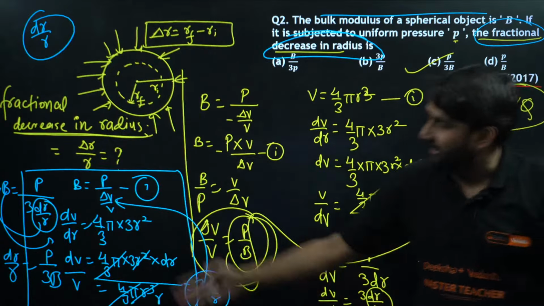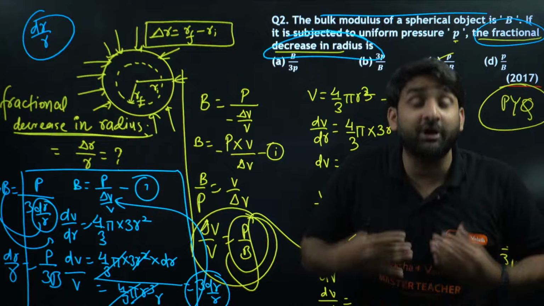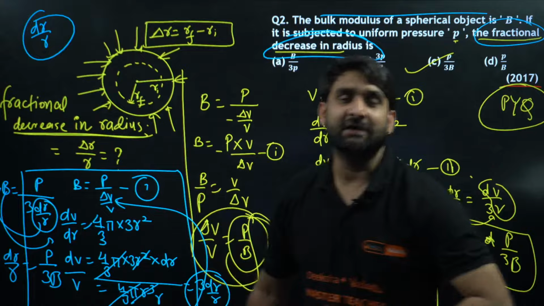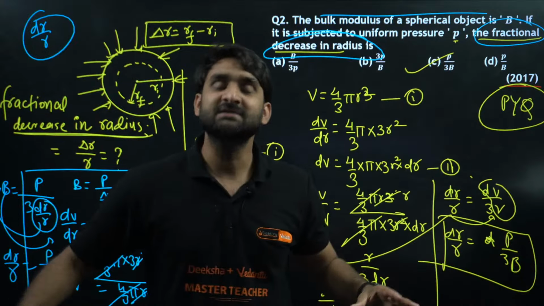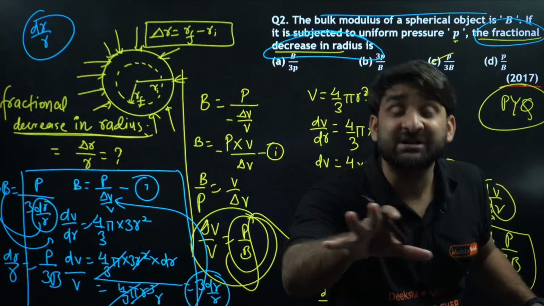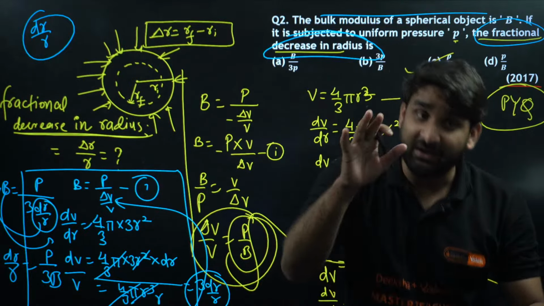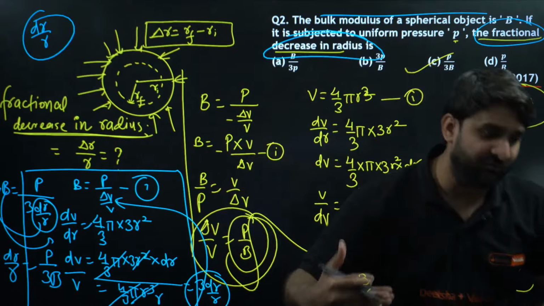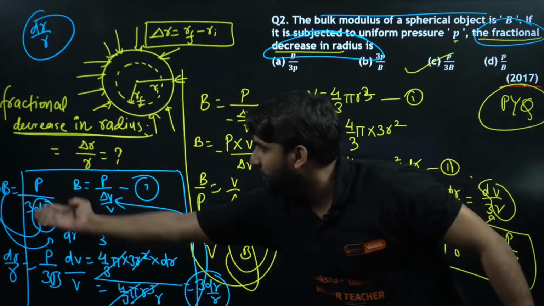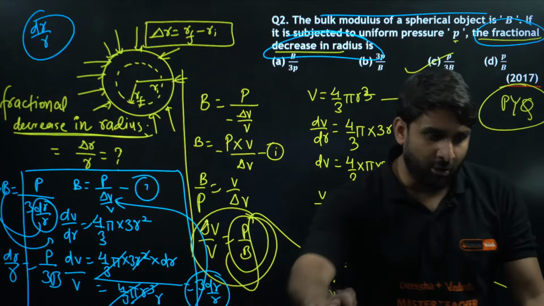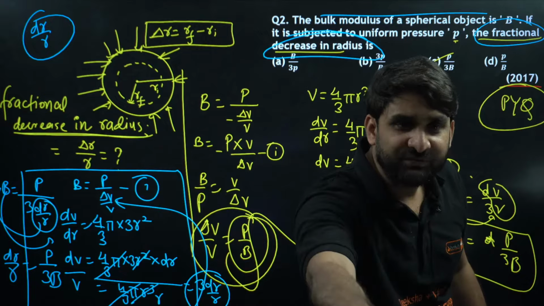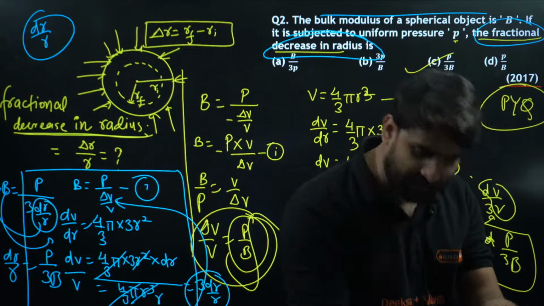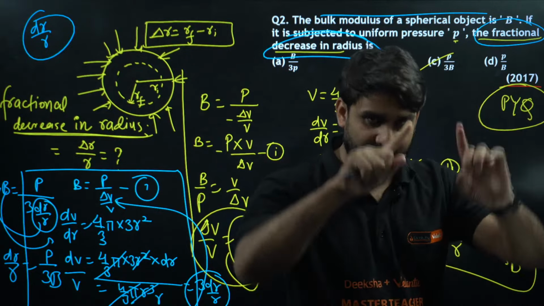I can solve this question in a very simple manner as well, but my intention is to give you clarity. There are different varieties of students in this live session. Some students' doubts are fully clear, some are moderate, and some are still facing challenges in solving physics numericals. That is why I am using this method, so that I can give you a clear approach to solving numericals in physics. I hope this is clear to you, Bhumi. We got the answer, P by 3B. This live session is dedicated to all students: average, below average, moderate, topper, super topper, for everyone.